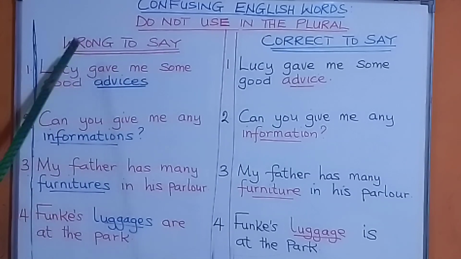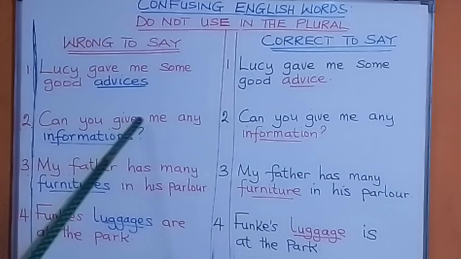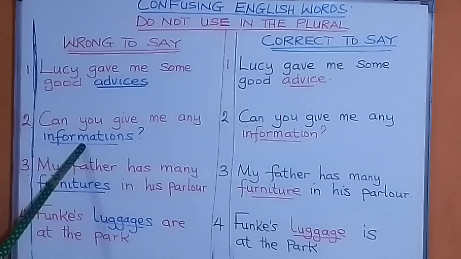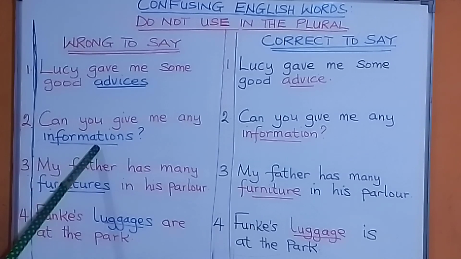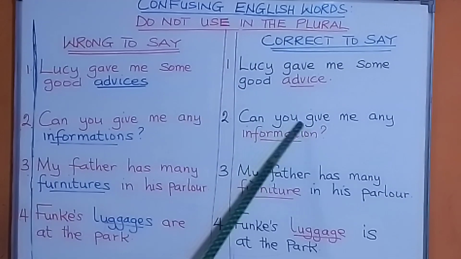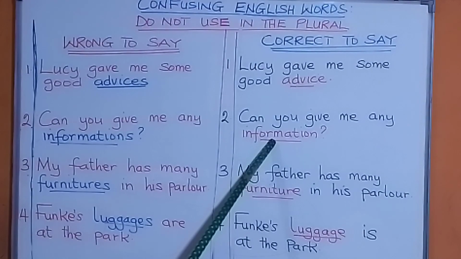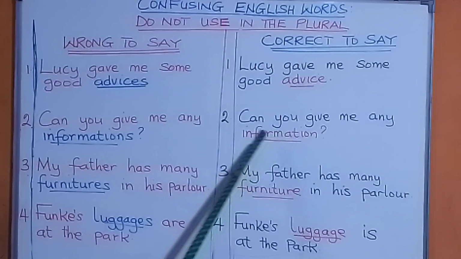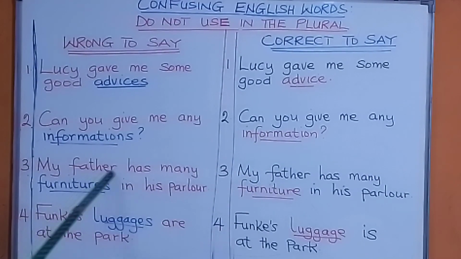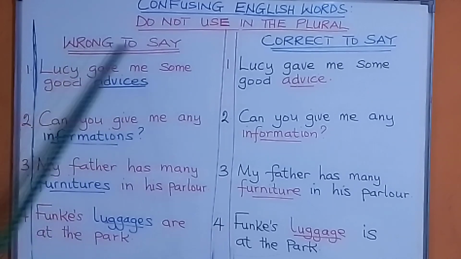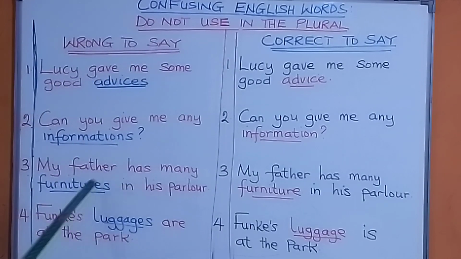Wrong to say, number 2. Wrong to say, can you give me any informations? No S there. Correct way to say that is, can you give me any information? Any information. It remains the same. Number 3, wrong to say, my father has many furnitures in the parlor. No. Say, my father has many furniture in his parlor.